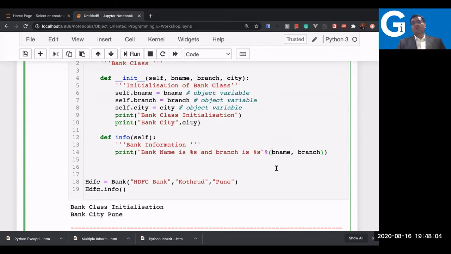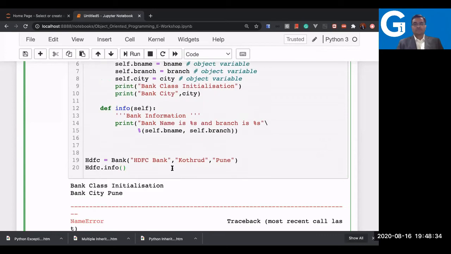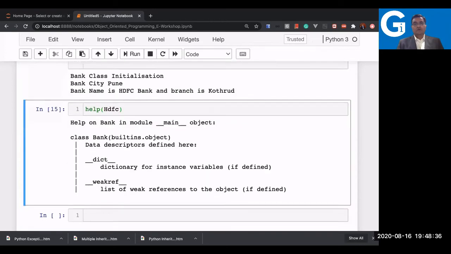So if I want to share, obviously I need to print self.bname and self.branch. That way I will be able to. I can just put it down here as a continuation of the same line so that it is visible to everyone. Let us test it. Working perfectly.